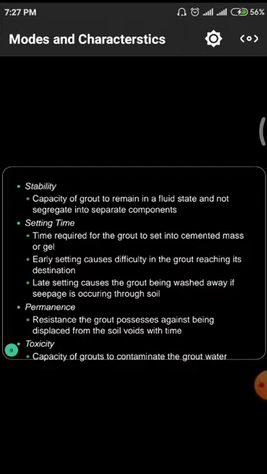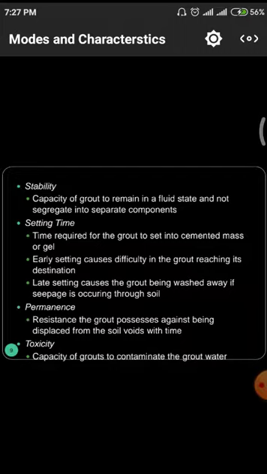Whenever early setting takes place, that means the grout is not flowing according to the direction. Due to the low velocity of grout materials, there may be a chance of early setting, and late setting causes the grout to be washed away if seepage occurs. That means in the ground itself there may be some content of water. Due to that water content, there will be late setting. That means if a huge amount of water is there, first of all, the water has to be removed. In those conditions, late setting takes place.